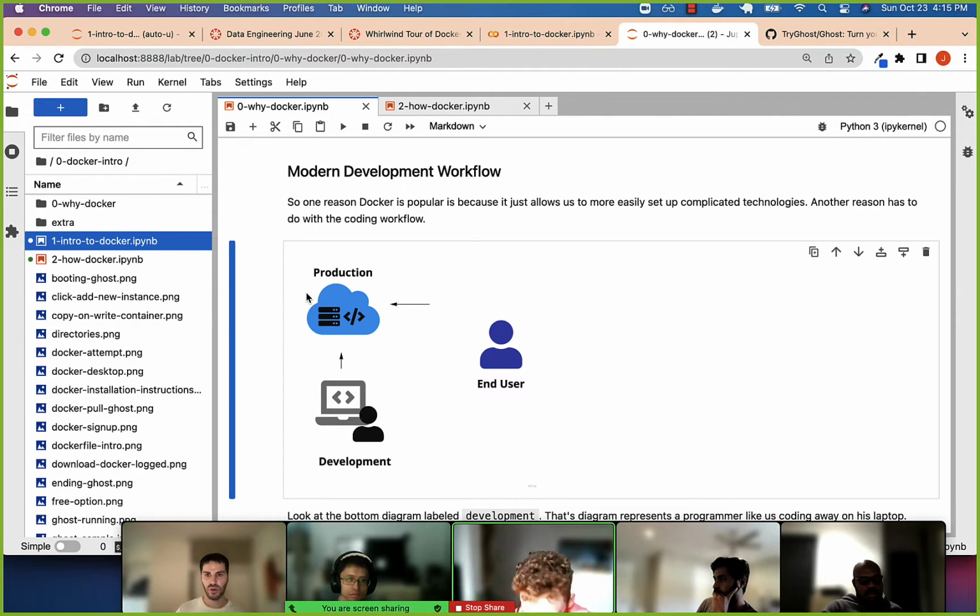Okay? So obviously the end user isn't hitting our laptop directly. We're coding on our laptop, we're pushing up to production, and then the end user is connecting to that. In a modern web shop or engineering team, we want to be able to do this as seamlessly as possible, right? We fix a bug, we push it up. And we don't want to find out later that, oh crap, it worked on my computer, but it doesn't work in production. Not only does that cause problems for the users, it's very painful to figure out what's going on in production that's not going on locally on your computer.